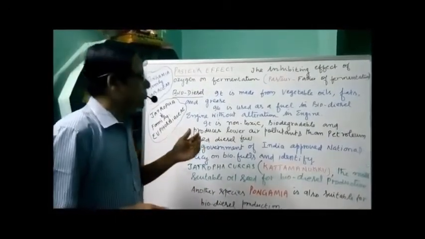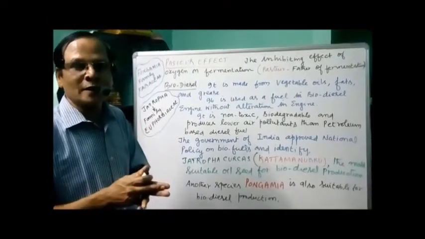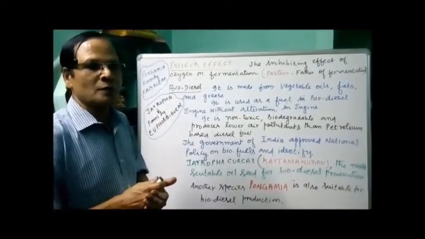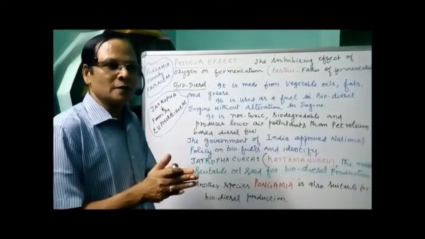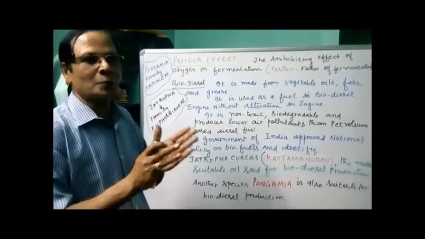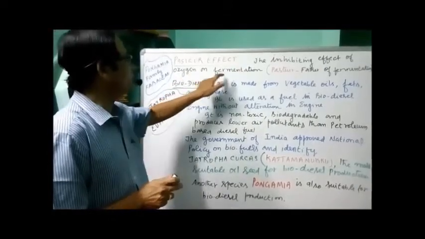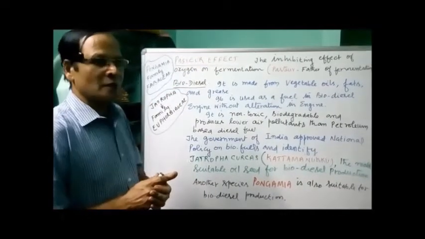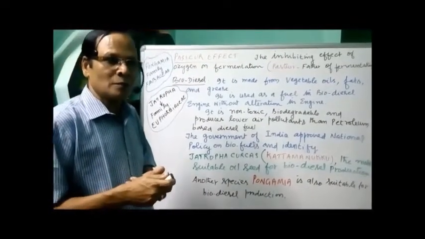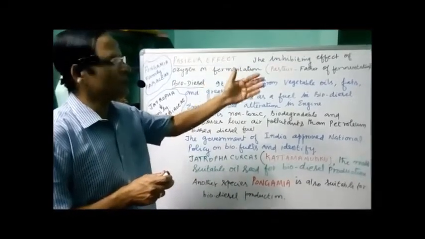So we normally know that one. It is an anaerobic respiration, it occurs in the absence of oxygen. When oxygen is present, it retards or inhibits the fermentation process. That is called Pasteur effect. So the inhibiting effect of oxygen on fermentation is called Pasteur effect. As Pasteur proposed the concept of fermentation, he is aptly called the father of fermentation.